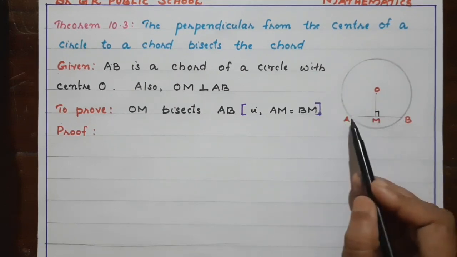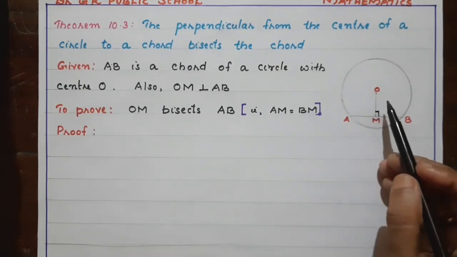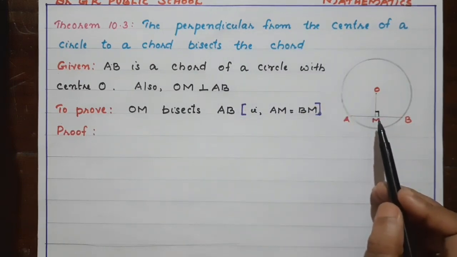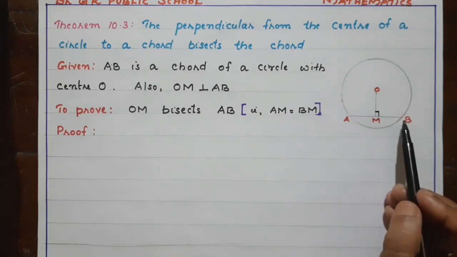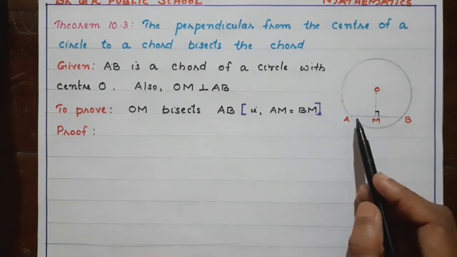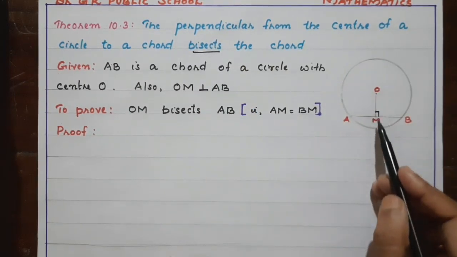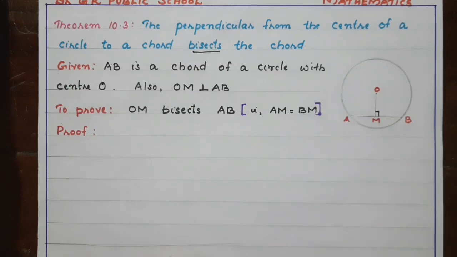OM perpendicular to AB. And what does the theorem say? If we draw a perpendicular like this, that perpendicular will bisect the chord. Bisect means dividing into two equal parts. So this OM is dividing AB into two equal parts.